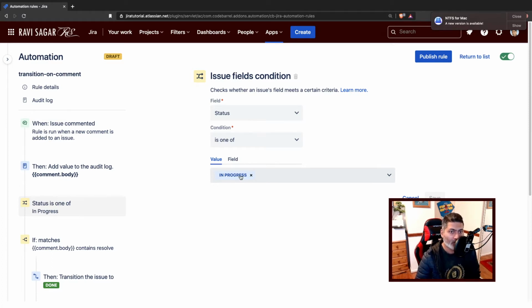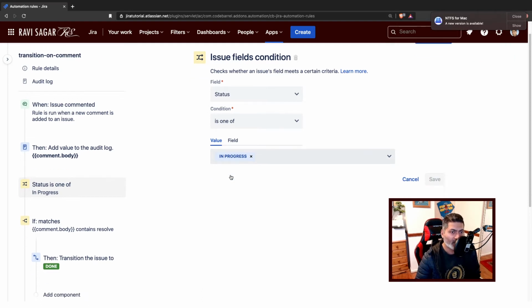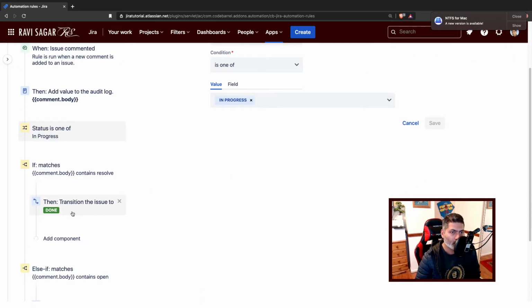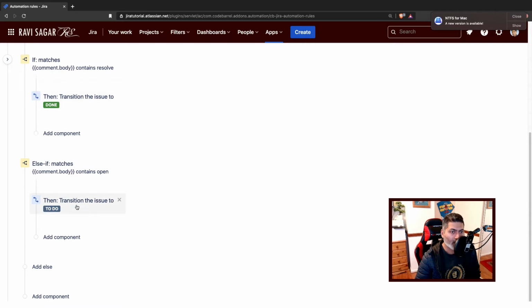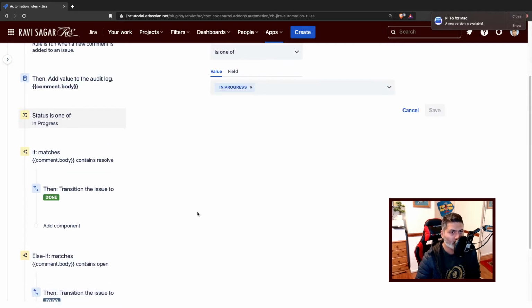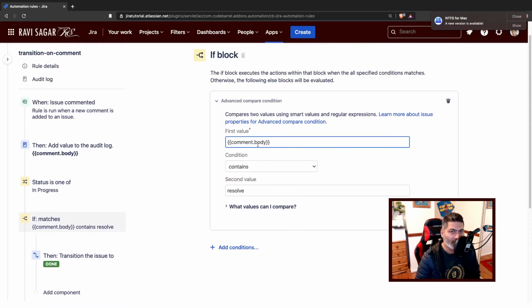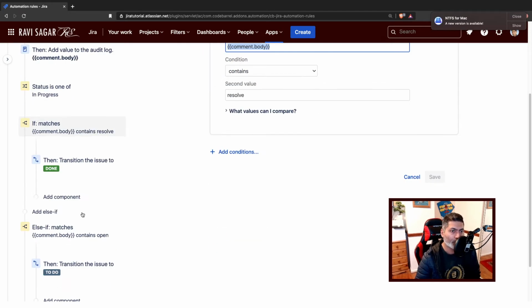From this stage, the issue can either go to done state or maybe back to to do based on the comment. What I'm checking here is, I'm basically using this if else, and I'm using this advanced compare condition, and I'm checking if the comment body contains a keyword like resolve, then move it to done.